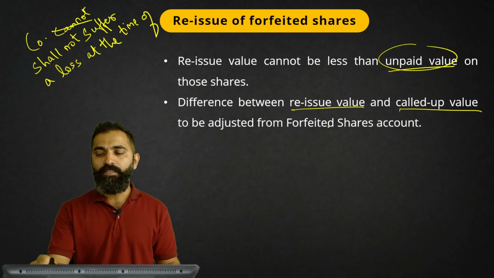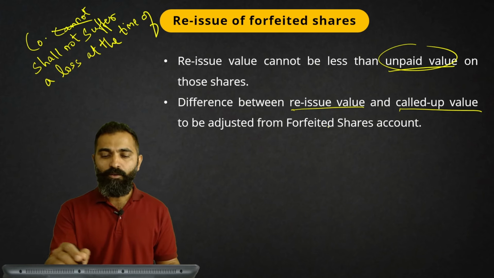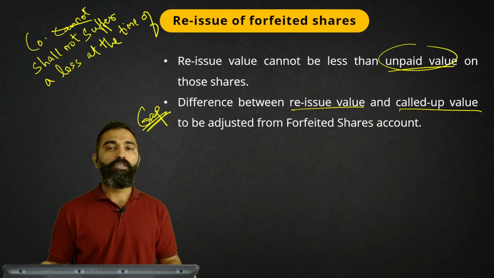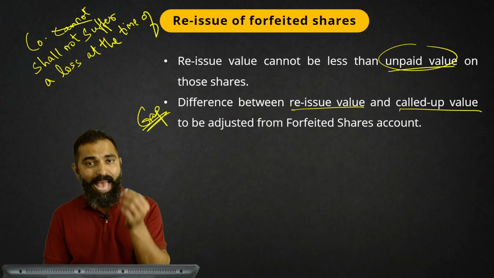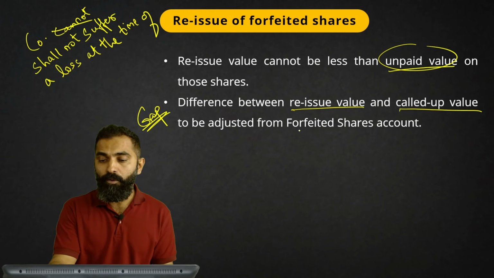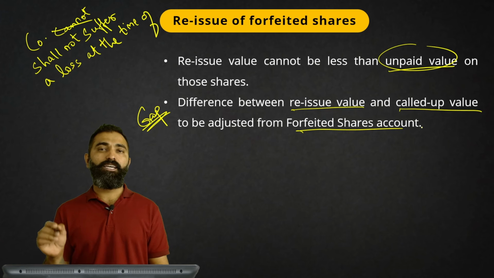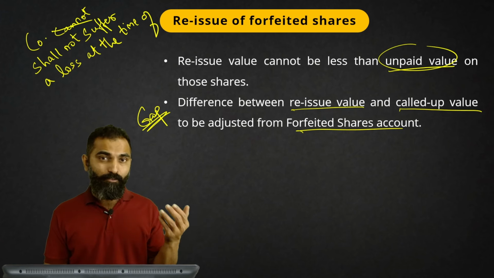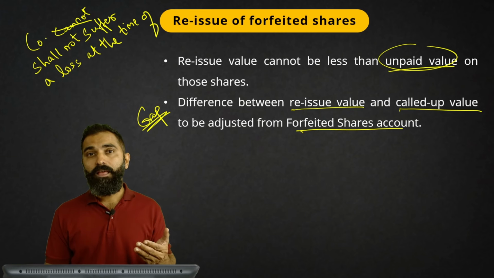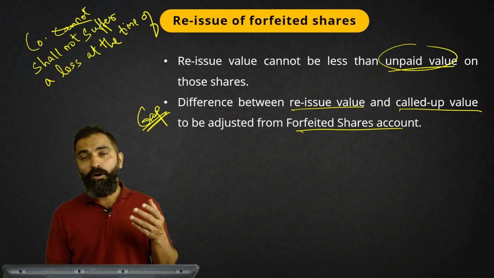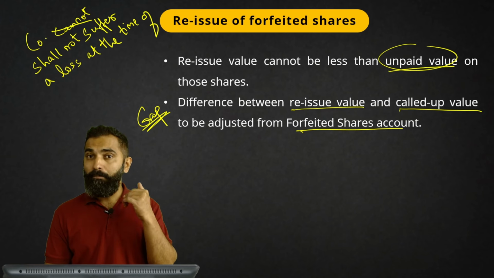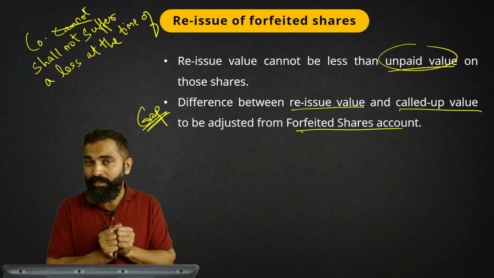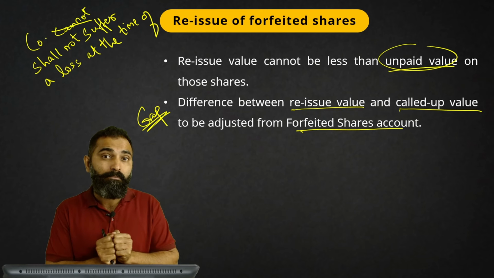So difference between reissue value and called up value, I like to call this gap. If there is a gap, that gap will be filled in with the help of forfeited shares account. Guys, if you remember, in the earlier entry of forfeiture, what did I tell you? That the amount which the earlier shareholder had paid, the company has kept with itself. It's a gain for the company. And I told you it's a temporary account.